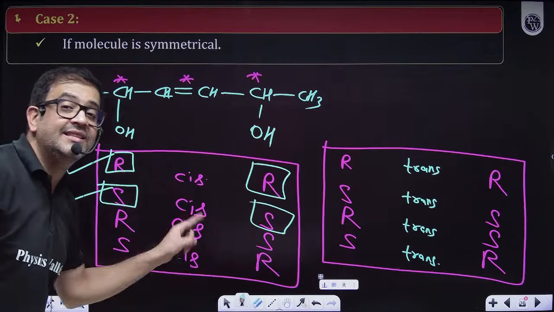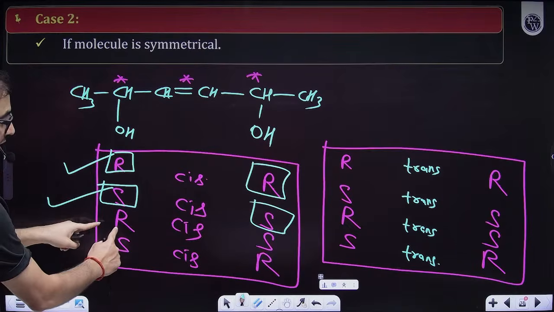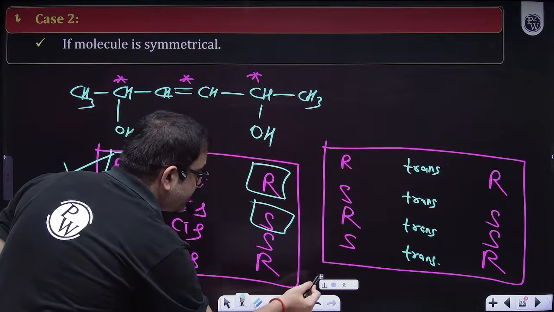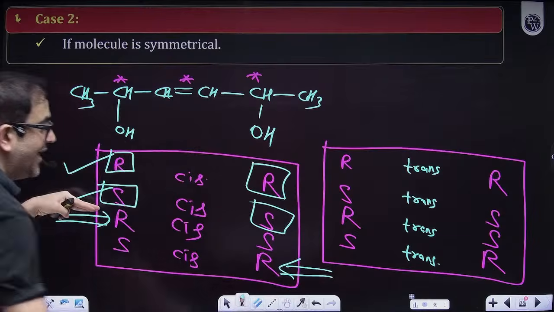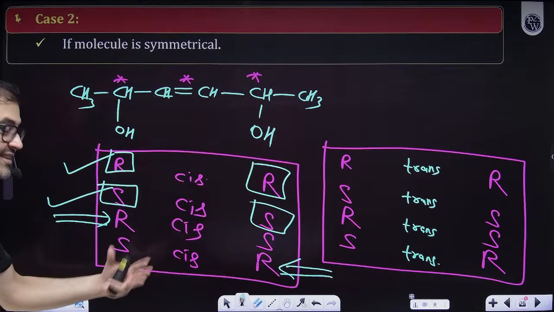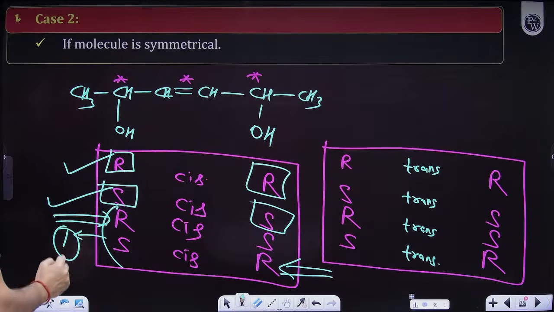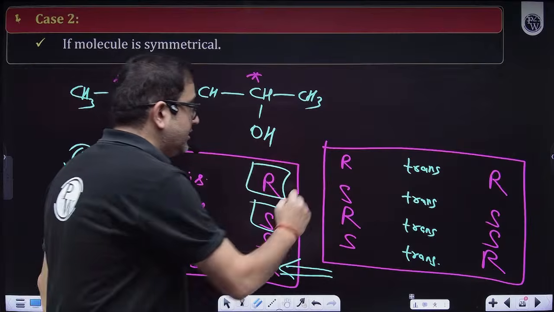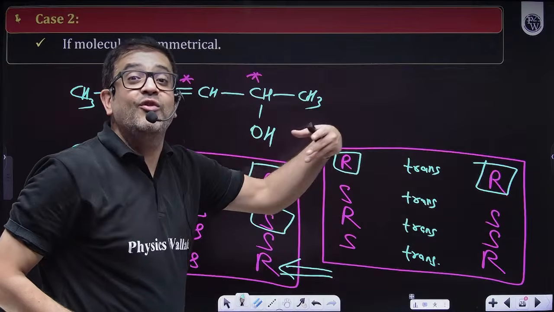But this is the same, beta. Why? If somebody is saying 2 is R, maybe the other person is numbering 2 from that side. So 2 is R, 2 is R. Sir, they are the same, sir. So they are not different. This is 1, this is 2, this is 3. Similarly, this is definitely one of the stereoisomers.